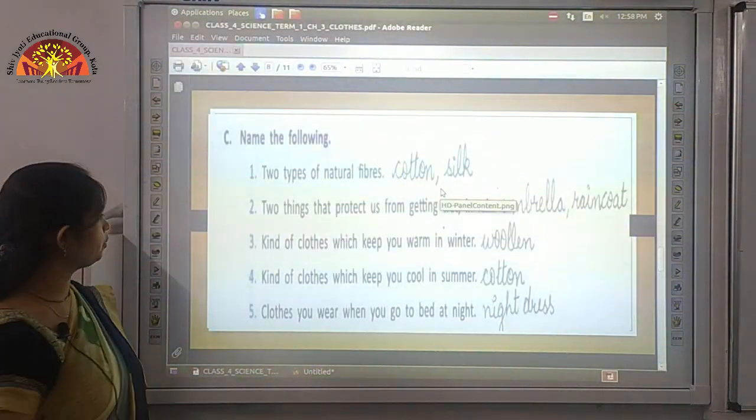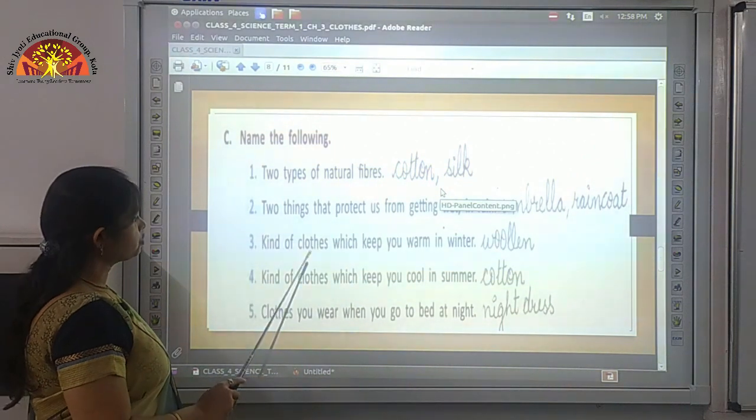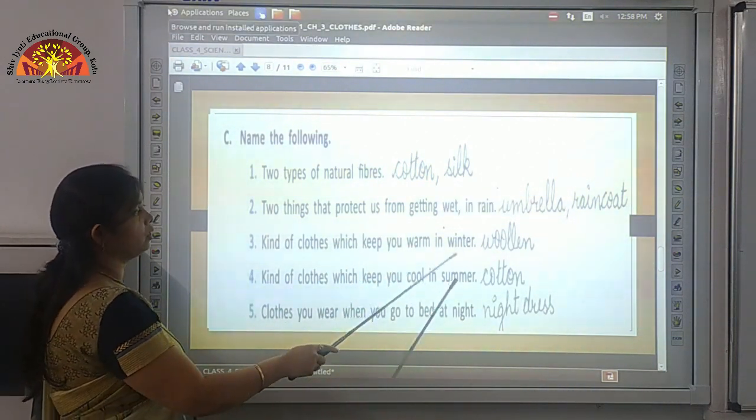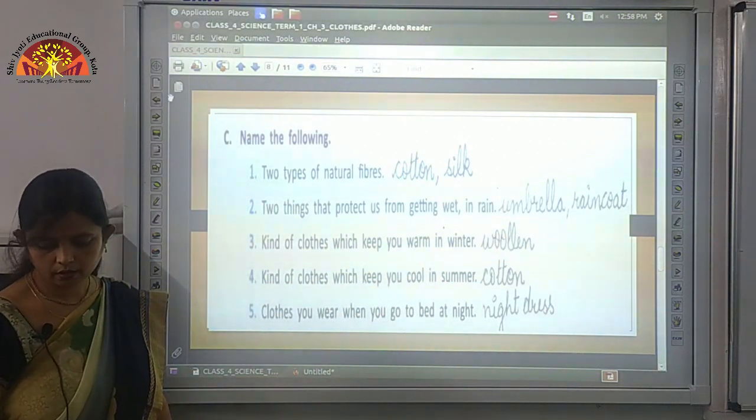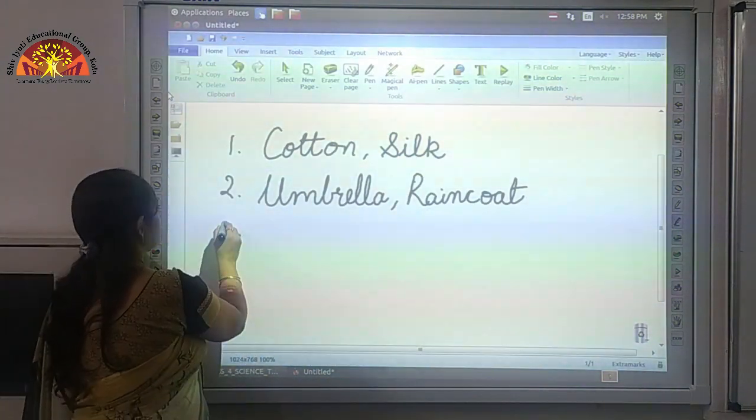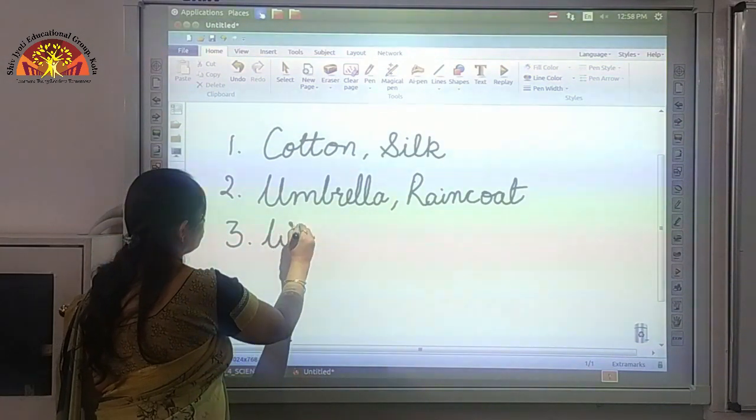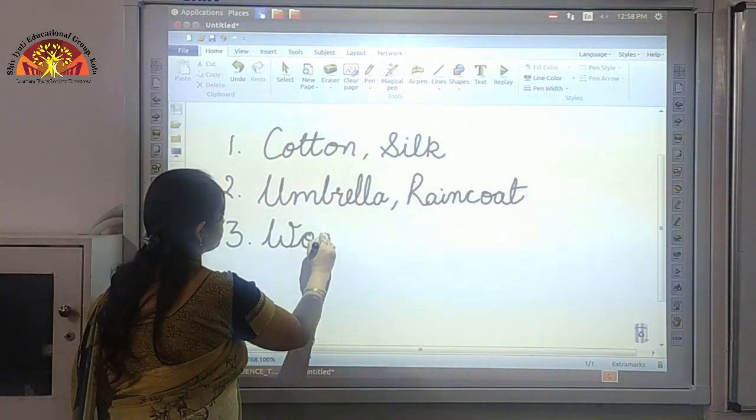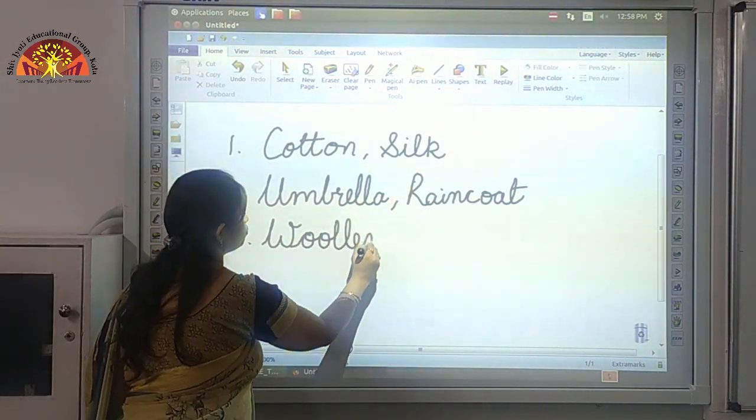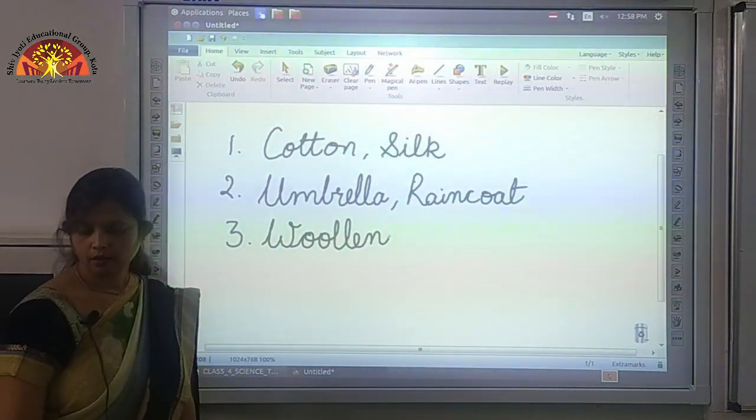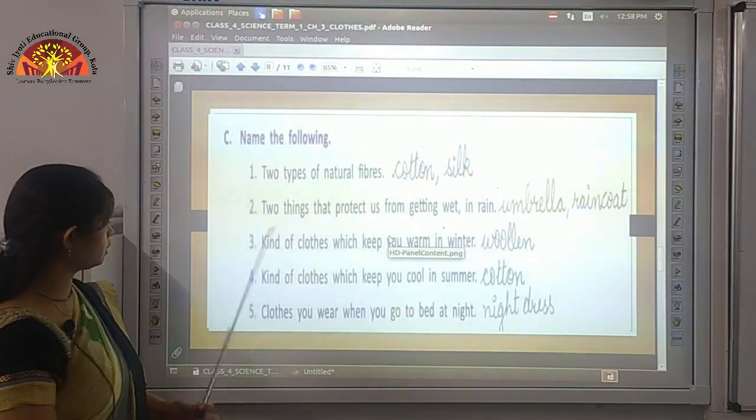Now we move to the third one. Kind of clothes which keep you warm in winter. So here woolen clothes keep us warm in winter. So we'll write woolen over here.